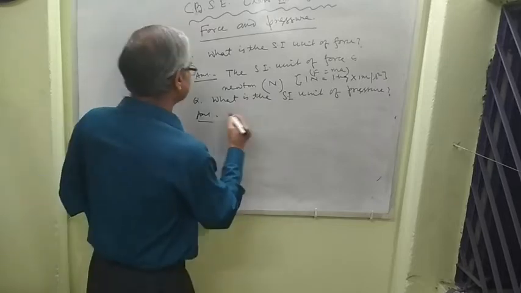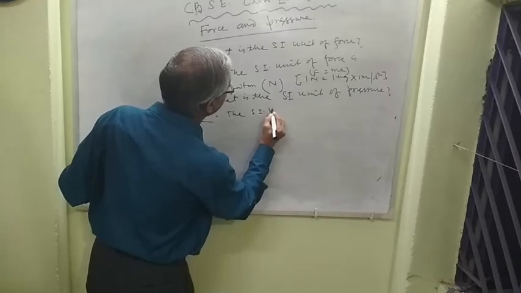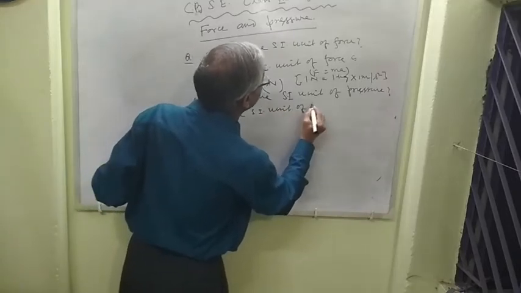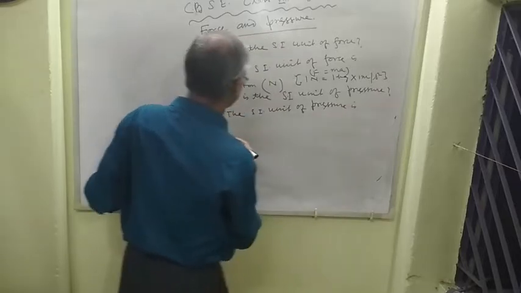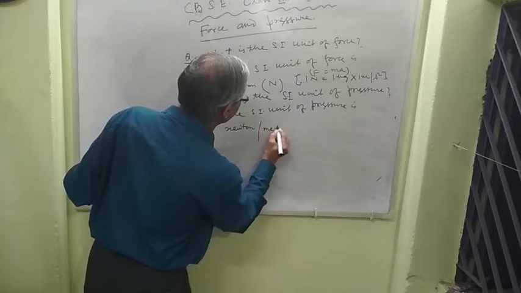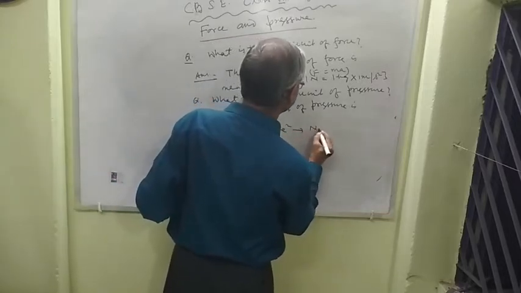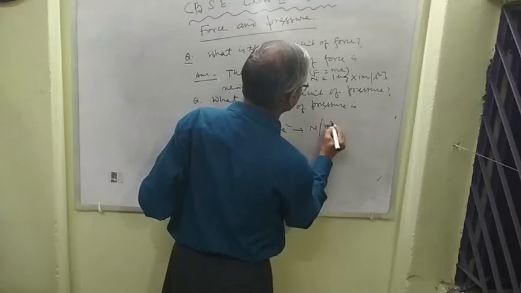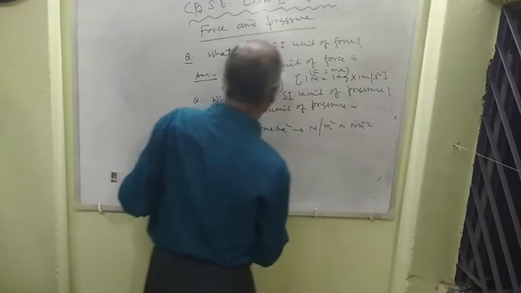Hence the SI unit of pressure is Newton per meter square. It is written as N per m square, Newton per meter square, or N m to the power minus 2, or Pascal.